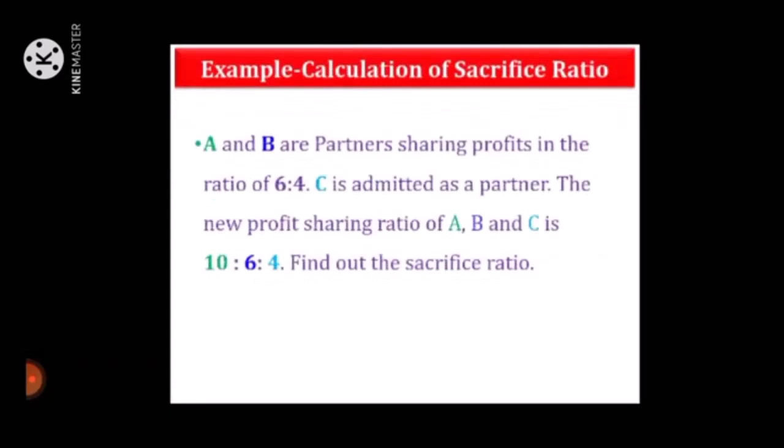Next example, calculation of sacrifice ratio. A and B are partners sharing profits in the ratio of 6:4. C is admitted as a partner. The new profit sharing ratio of A, B and C is 10:6:4. Find out the sacrifice ratio.